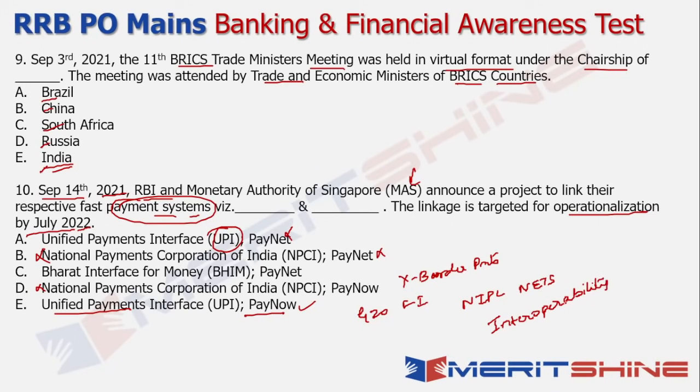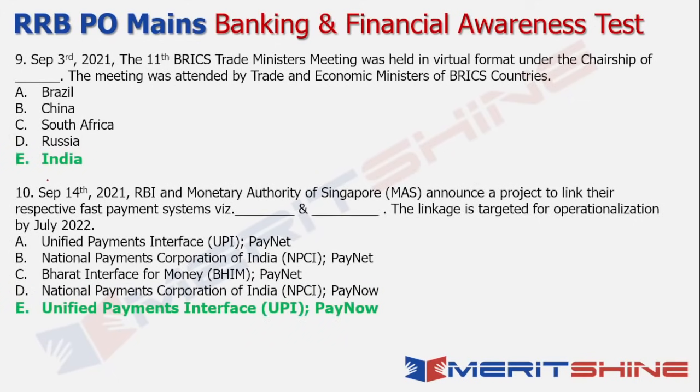When I say interoperability, you're essentially talking about the ability to do cross-border payments using cards and QR codes, and ensuring cross-border interoperability between India and Singapore. This in turn will further anchor trade, travel and remittance flows between the two countries. And this initiative is also in line with RBI's vision of reviewing the corridors and charges for inbound cross-border remittances. So from that perspective also this is quite relevant, right? So the answer in this case of course is option E, and of course India is the entity having the chairmanship for BRICS this year. Right, so that's the context and that's the answer: Unified Payments Interface and PayNow.